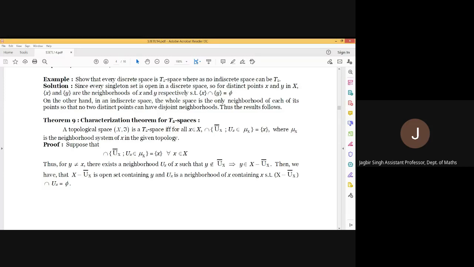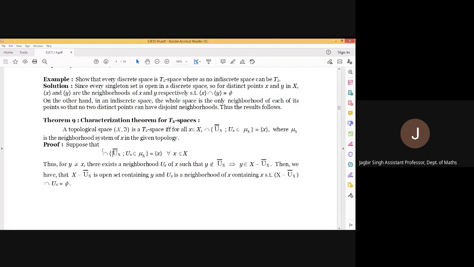For the proof, first assume that this intersection is singleton x. Now we have to prove that the topological space is T2. For that, consider two distinct elements y and x. Since this intersection is singleton x, in this intersection there must be at least one member which does not contain y, because if all the members contain y, then the whole intersection would contain y.